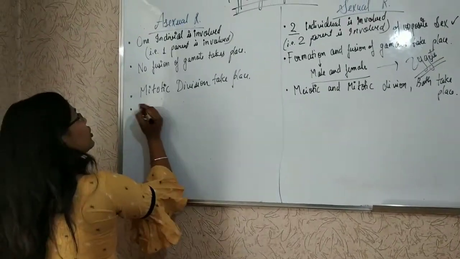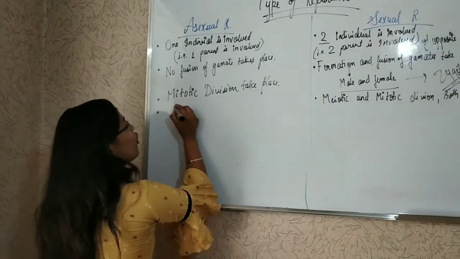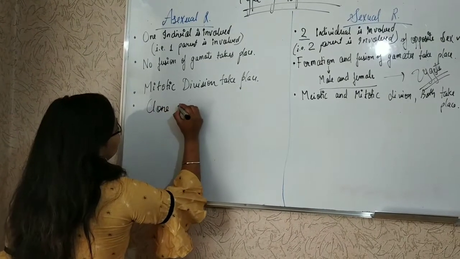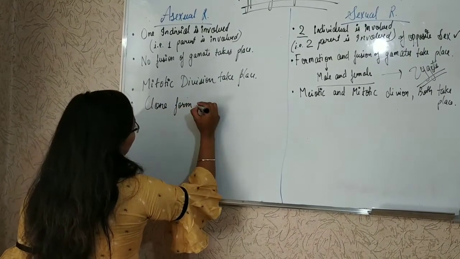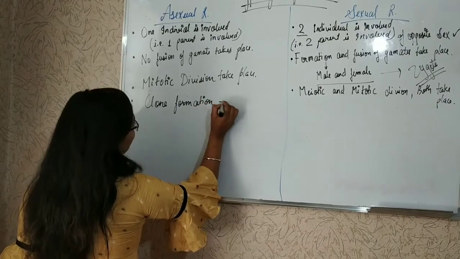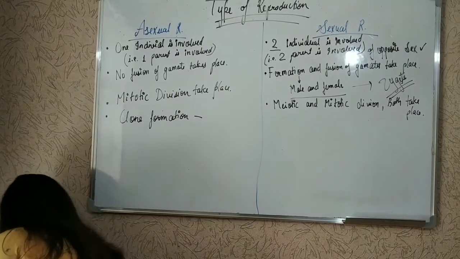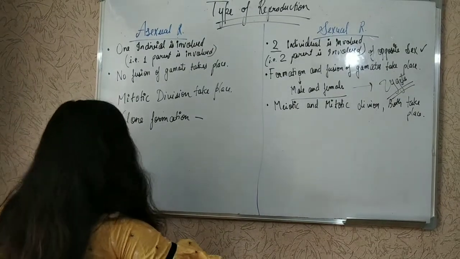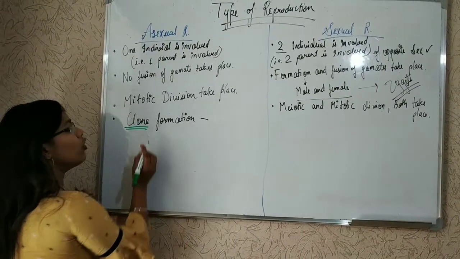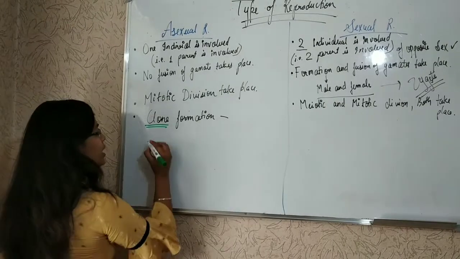Then in asexual reproduction, there is clone formation. Clone, what does it mean?